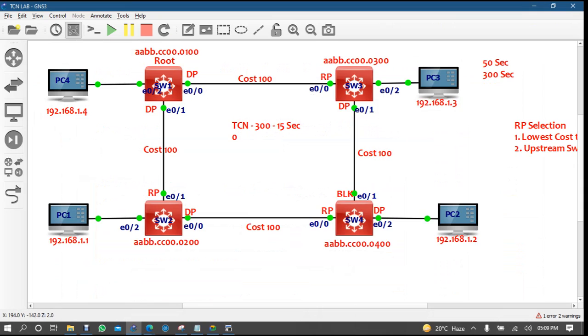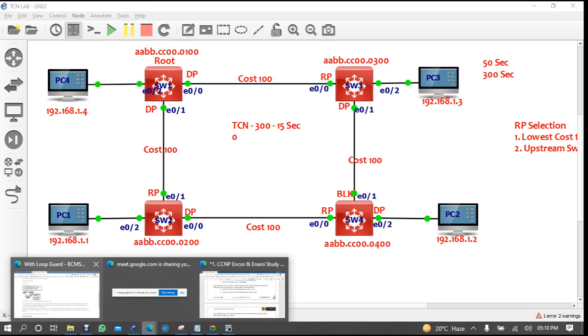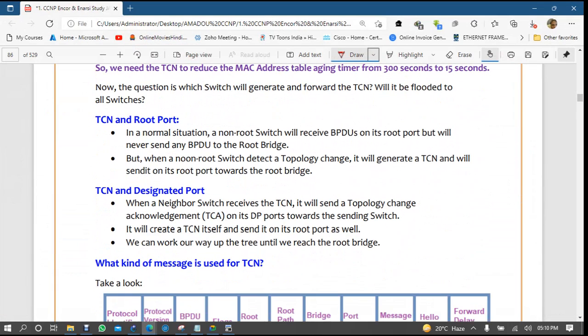But you have seen why TCN is doing this. Because if TCN does not remove the aging time of your MAC address table, what will happen? You have the new link, right? But still your switch is forwarding data from the old path and your data is dropping, and it will be there till 5 minutes. So till 5 minutes your network is down. But do you think that in a big company 5 minutes is a big thing, right? Just take an example of a bank. So now this is the topology change notification message after TCN.